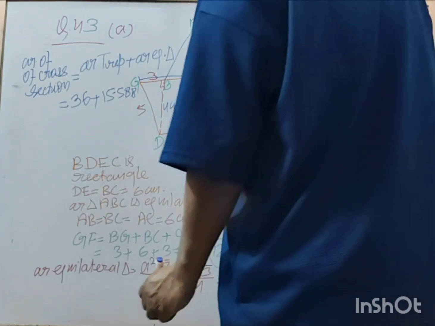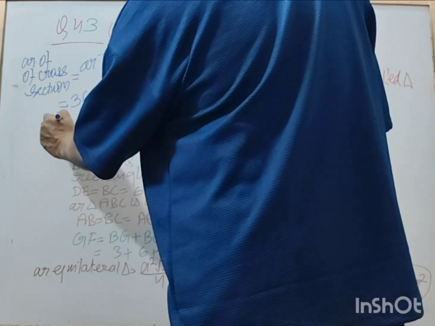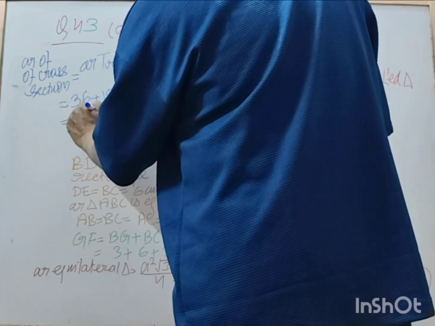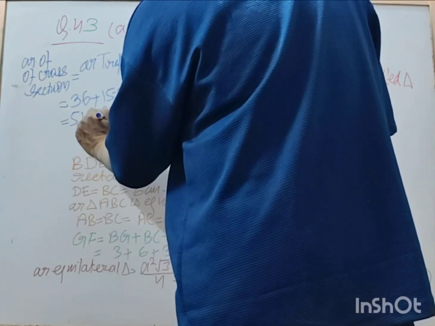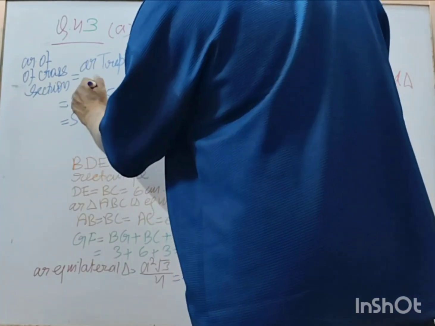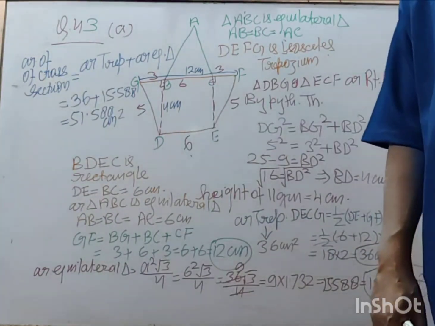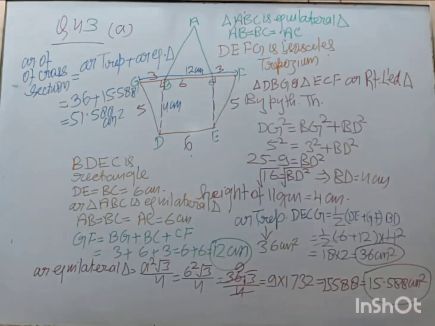When you add this, how much do you get? 51.588 centimeter square. What is your area? So area is equal to 51.59 centimeters square.